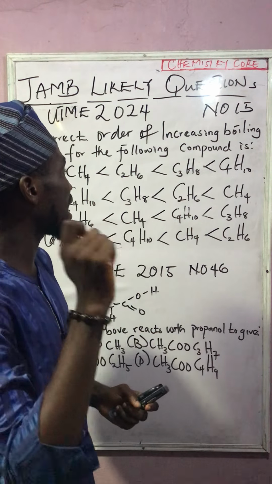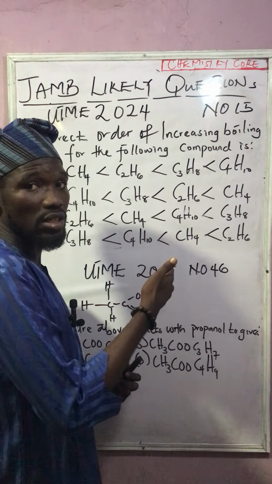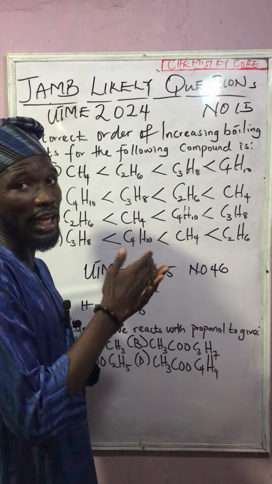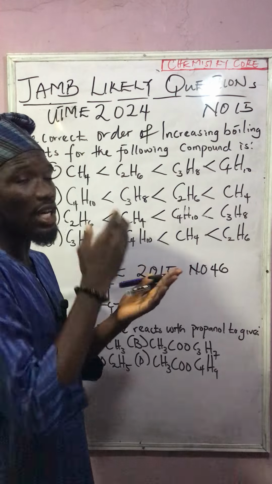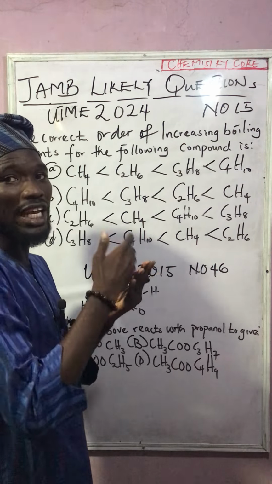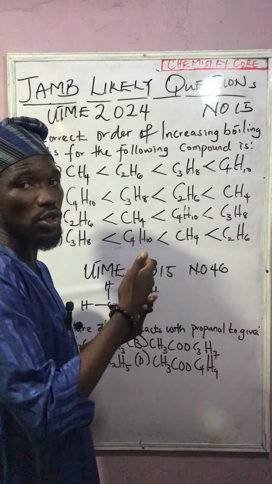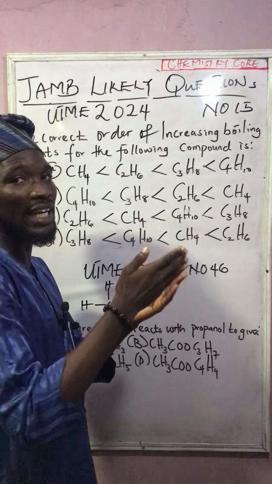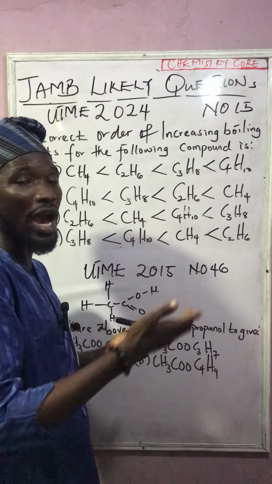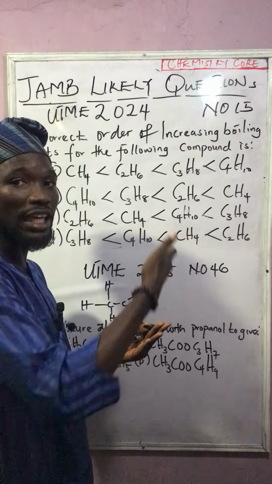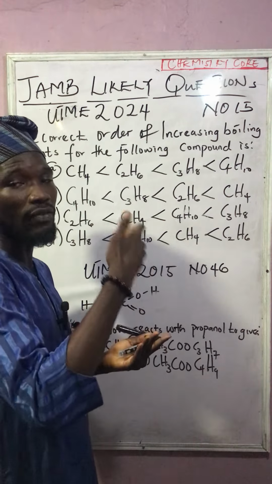Note one thing: if there is an increase in the number of carbons in the alkane, there will also be an increase in the position at which the alkanes are being arranged. So with this, that will lead to what we call a strong van der Waals force. And if you look at this van der Waals force, we take a look at the types of chemical bonding. And as we all know, the weakest force among the chemical bonding is van der Waals force. So note one thing: with an increase in the number of alkane, there is as well an increase in the molecular mass of the alkane members, which leads to stronger van der Waals force.